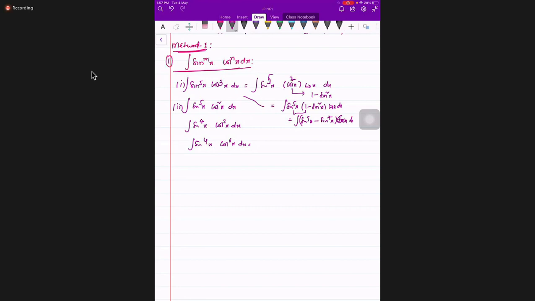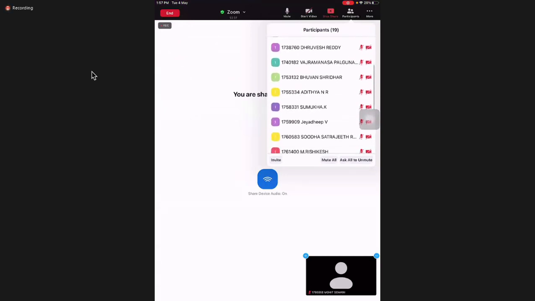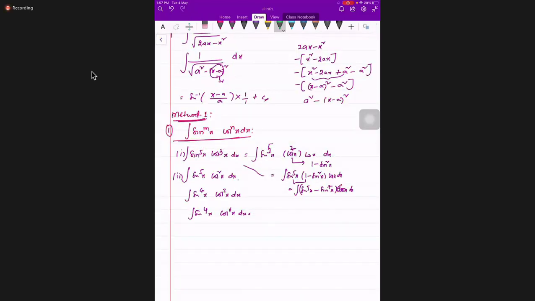All of you tried question number 2, students. Okay. Aditya NR, can you respond? What's your idea first, initially? I took the second question, integral sine square x. We're talking about the second question.